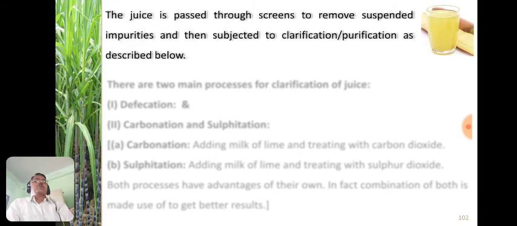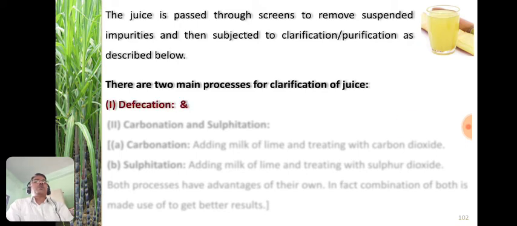Here the juice is passed through screens in order to remove the suspended impurities, and it is then subjected to clarification or purification as given below. There are two main steps for the clarification of the juice. The first step is defecation, and the second step is carbonation and sulfitation.